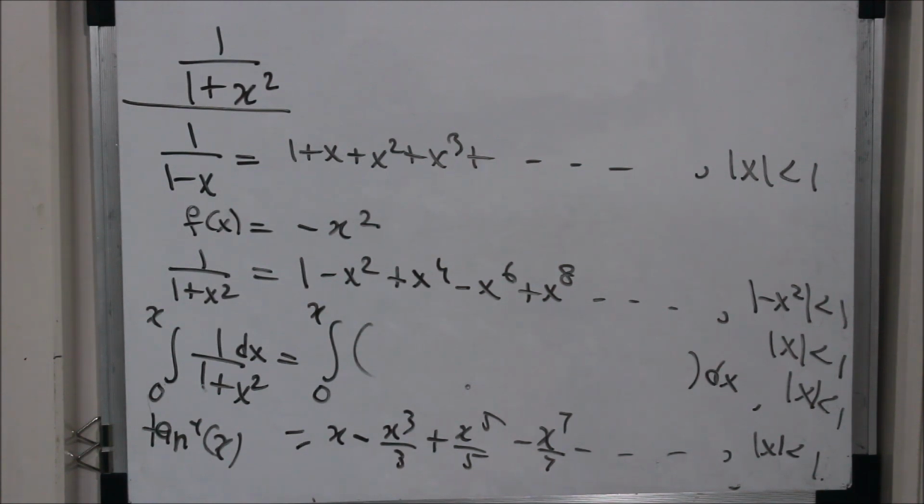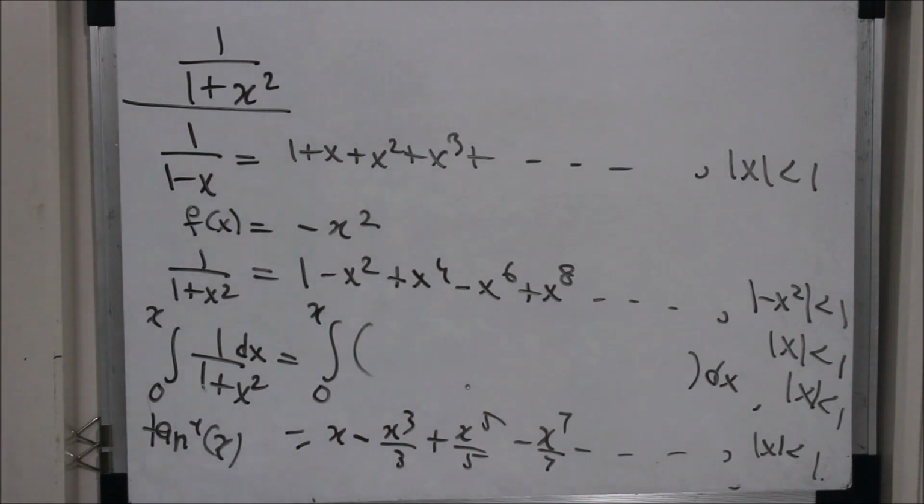And then I simply did integration on both sides, using a definite integral from 0 to x. Why 0 to x? So that the constant will not come into the picture. So the last line which I have written is the power series representation for tan inverse of x. But this is only true for mod x less than 1.